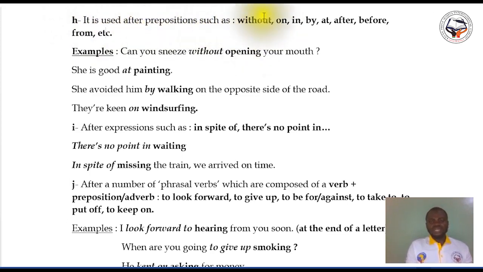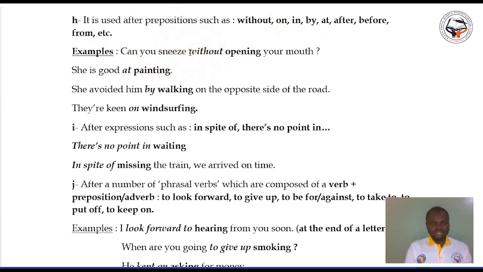So you must know that all these words I have written here are prepositions. Without is a preposition, on, in, by, at, after, before, from, etc. Examples. Can you sneeze without opening your mouth? That is, if you want to sneeze, can you sneeze without opening your mouth?